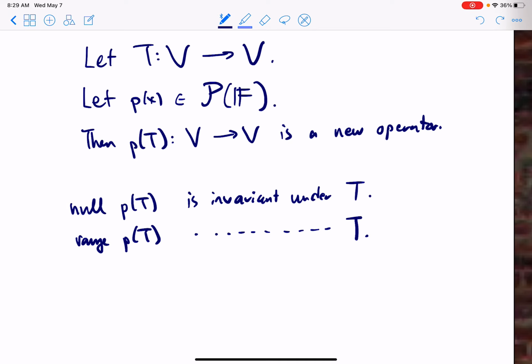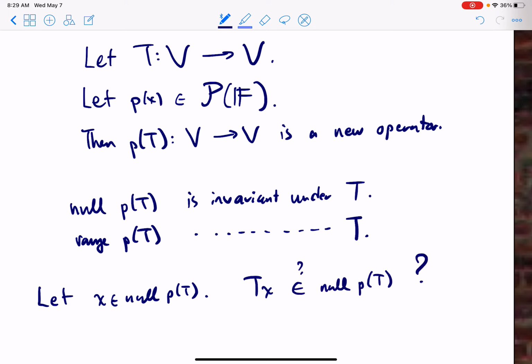Okay, so let's see why. Let x be in the null space of p of t, and we're going to compute tx. We want to see, is tx in the null space of p of t again? That's what we want to check. Well, how do we check if something's in the null space of p of t? We apply p of t to it. So p of t applied to tx is equal to, and now because we can multiply polynomials in any order, as we just proved, I can flip the order here.